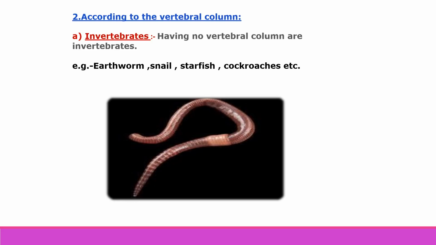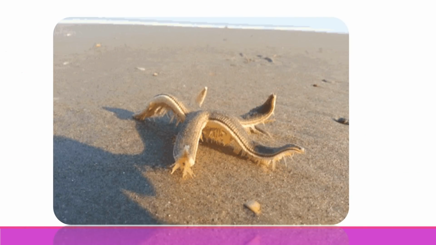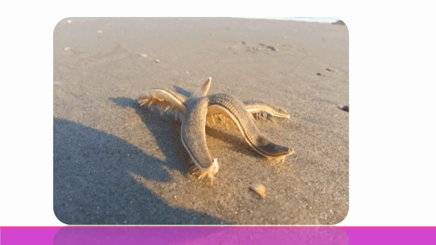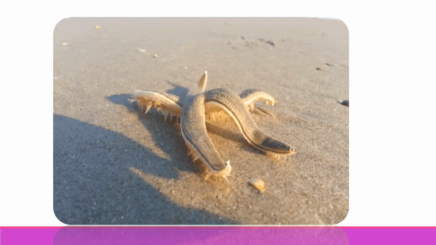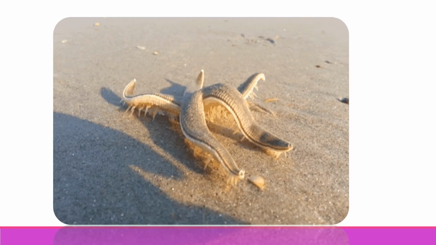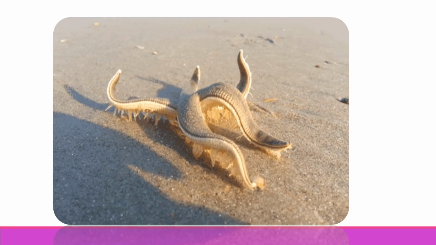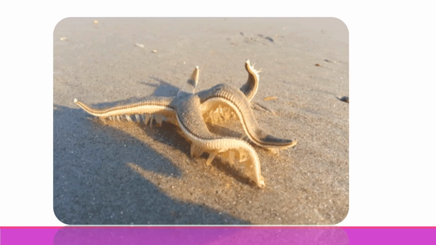This is an earthworm. This is a snail. The snail is walking very slowly. And this is also a type of invertebrate. Starfish. Starfish is also an invertebrate because it does not have a vertebral column.